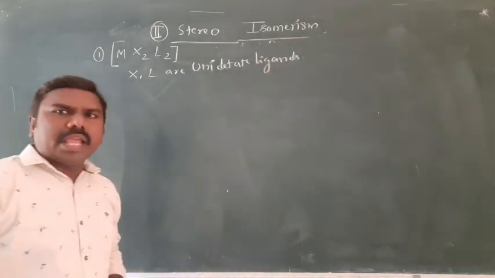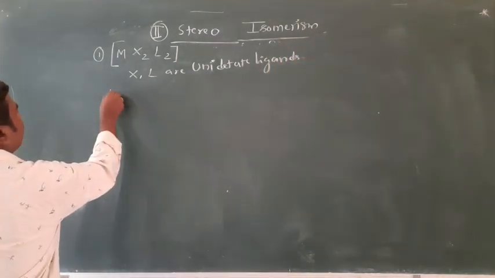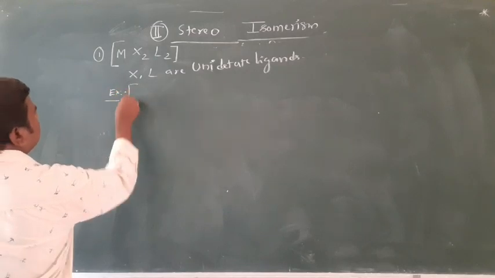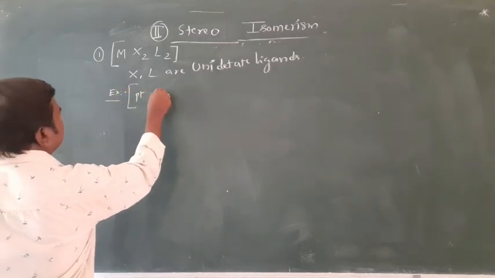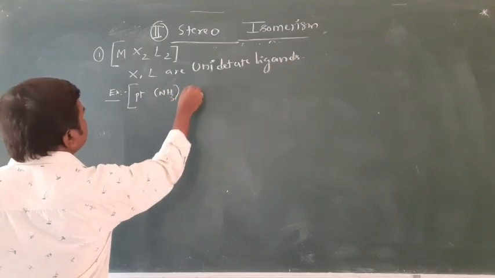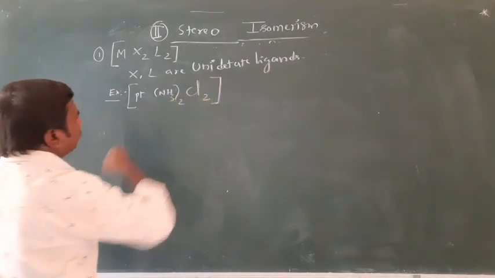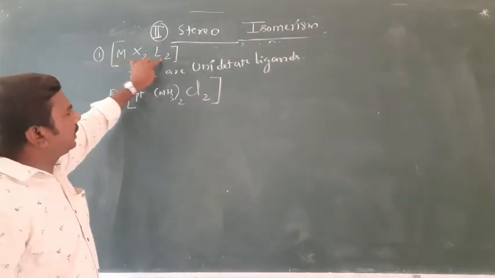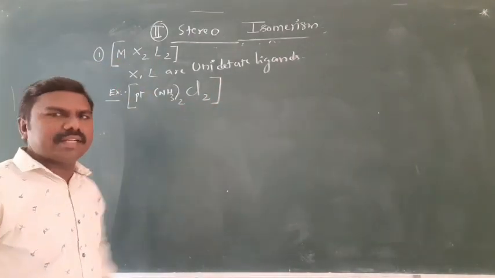Okay, they can show. Example for this is platinum, NH3 twice, Cl twice. M is platinum, X and L are NH3 and Cl.